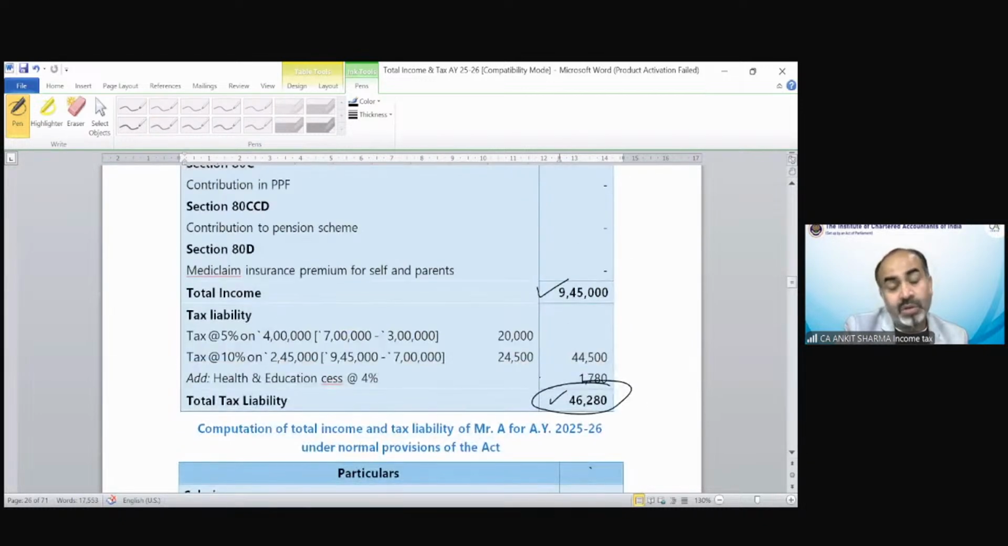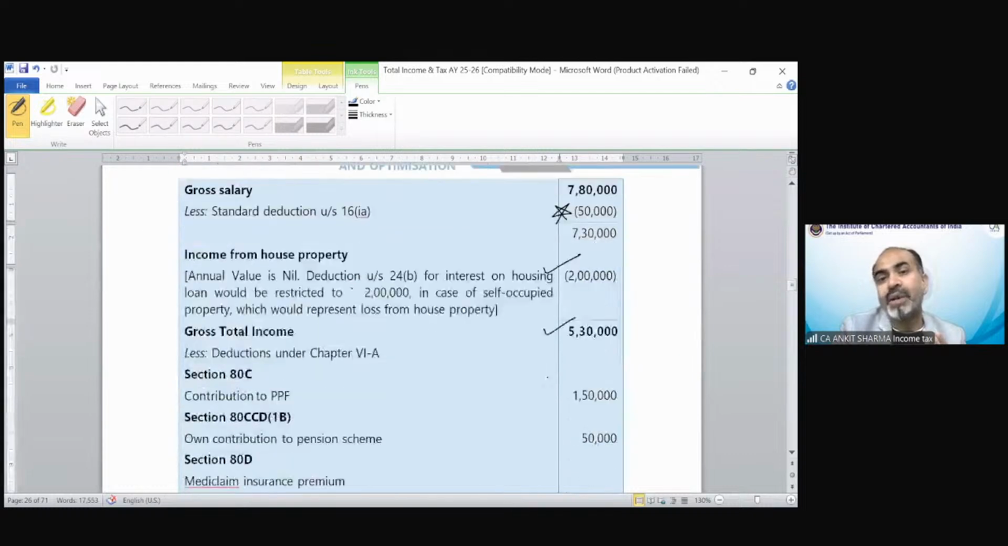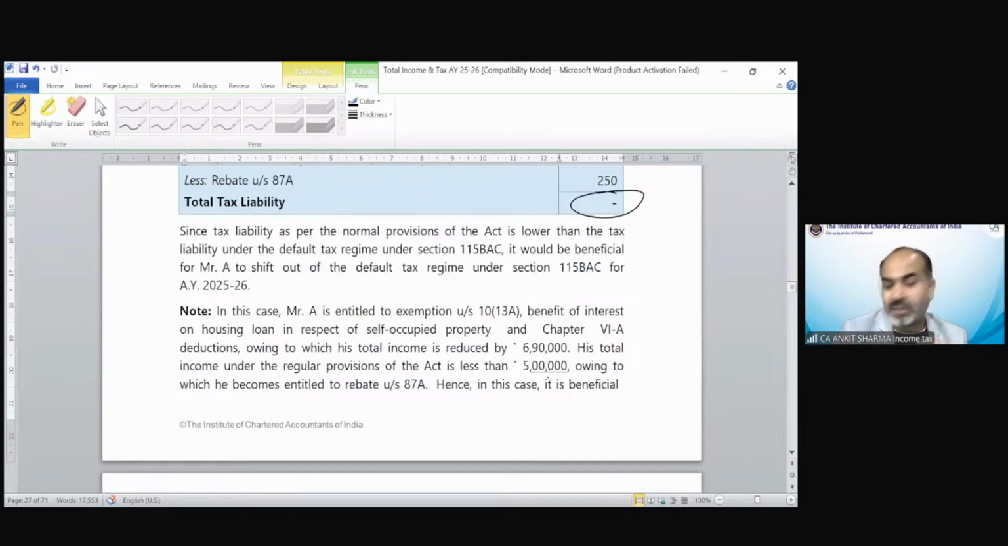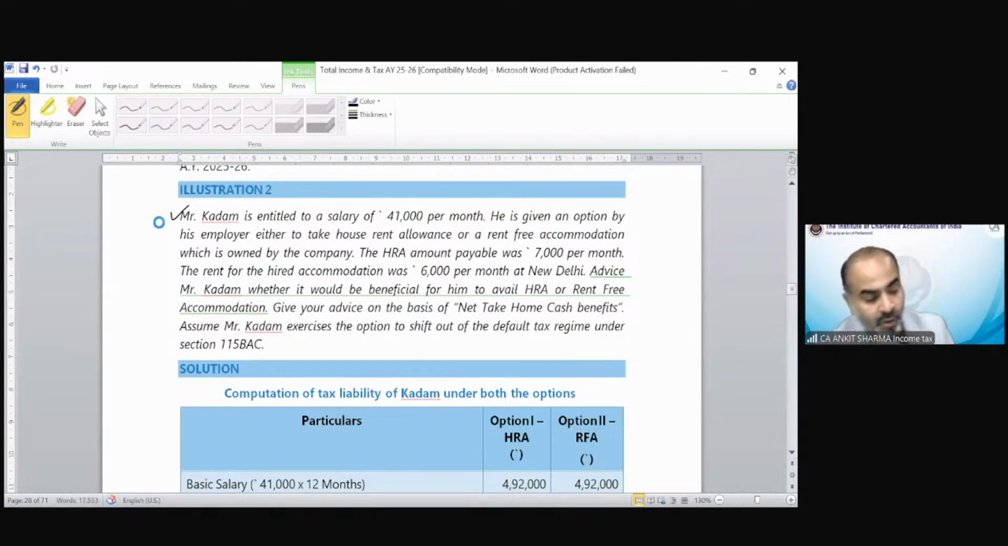In this scenario, of course the optional tax regime is more beneficial, because there would be no outflow of 46,280 tax liability. So on the basis of that, the total tax liability is lower for the assessee going for the optional tax regime and not for the default tax regime. Illustration 2 is there, which will explain how to find out the cash inflow, etc.